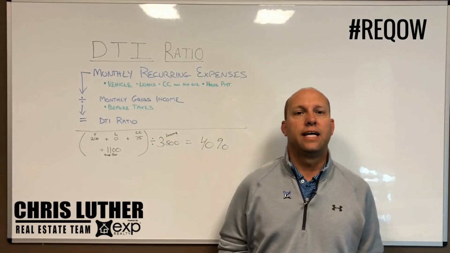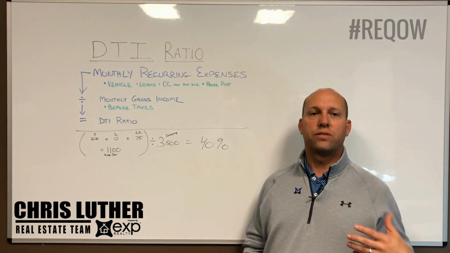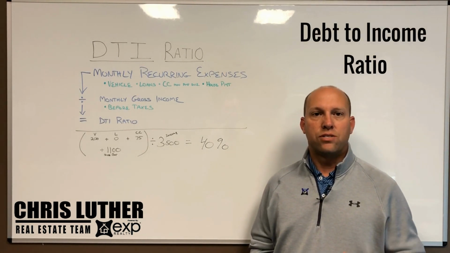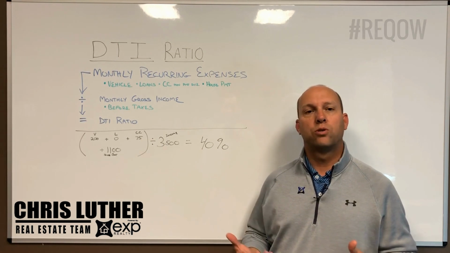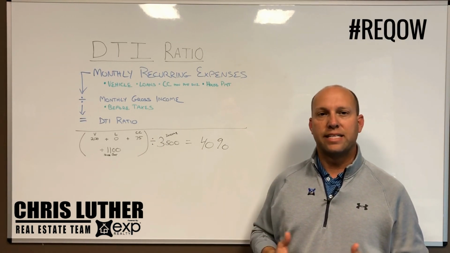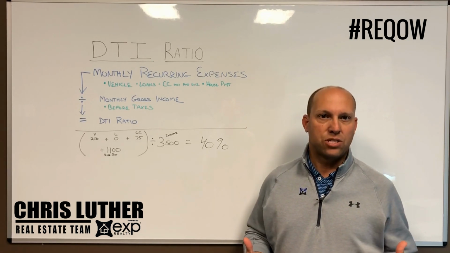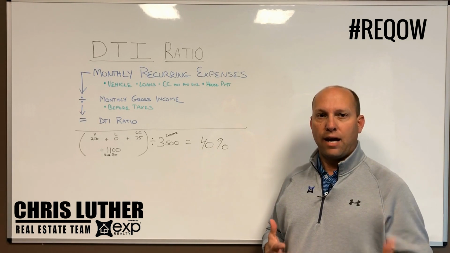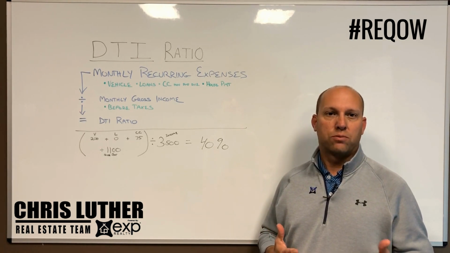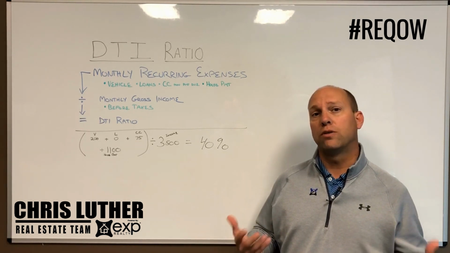Today we're talking DTI. What is it? What does it mean to me? What DTI is, that's called debt to income ratio. And so we're talking about being able to qualify for a mortgage. What I wanted to do today is dig in a little bit about that and give you some simple explanations on what that is and how it is going to affect you in terms of trying to identify what type of house you can buy, how much you can afford.